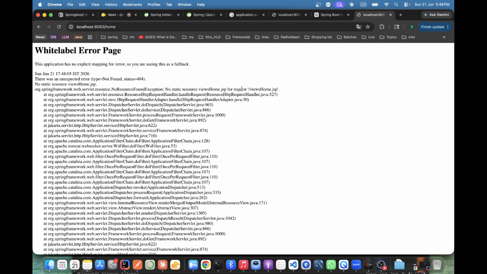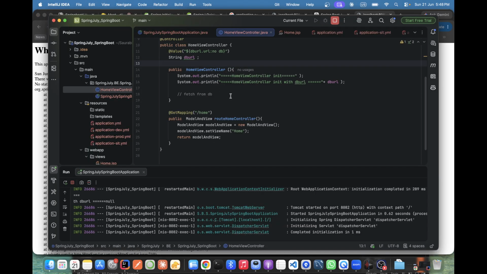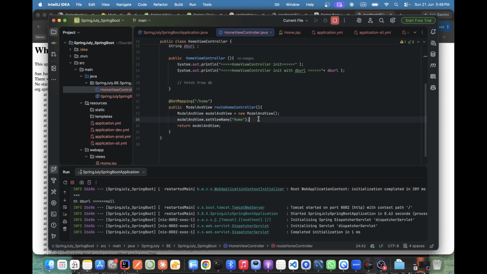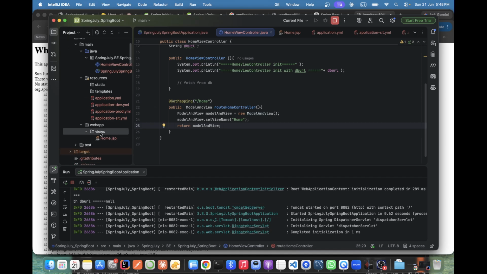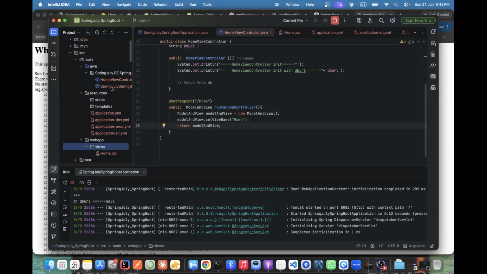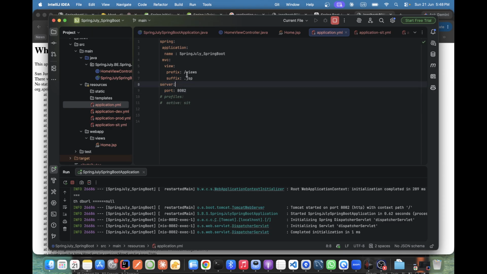No static conversion. Okay, what's wrong here? Home controller. View home. Home.jsp, views. So this is our correct name. Oh, we need to add. That is fine. Views JSP.